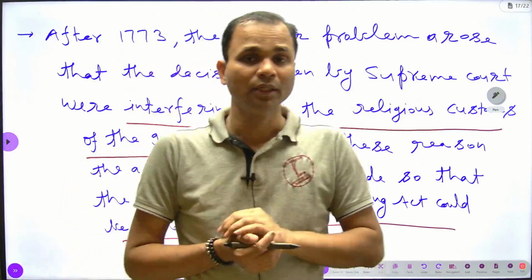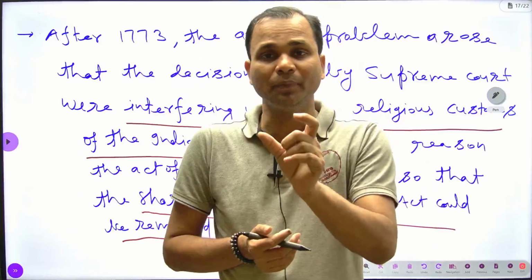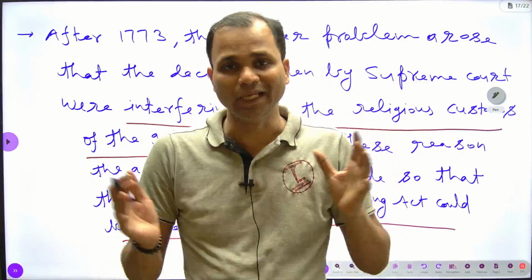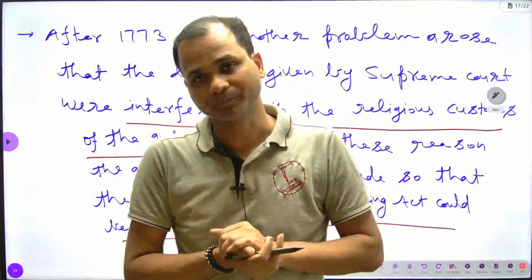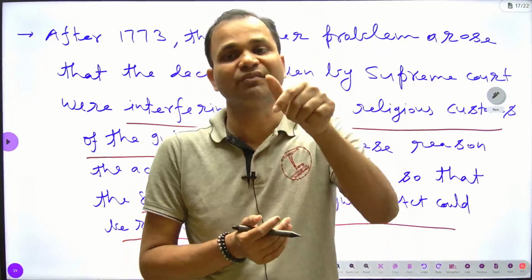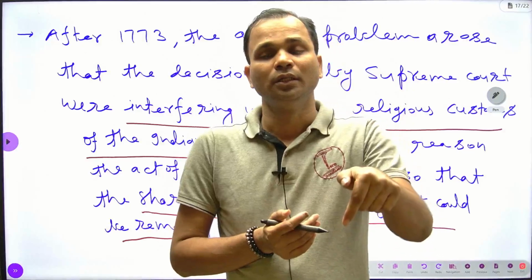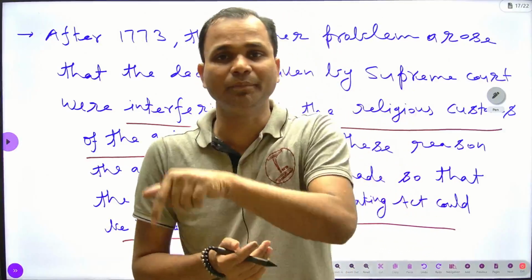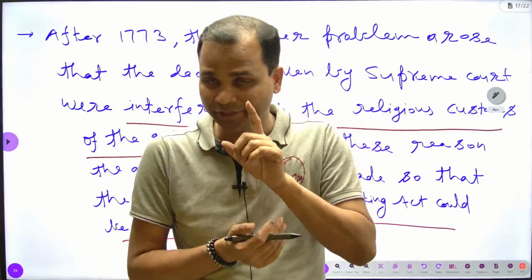That's why the Supreme Court became a bone of dispute between Indians and the Court. Indians started complaining that the Supreme Court was interfering in their religious sentiment while giving decisions.